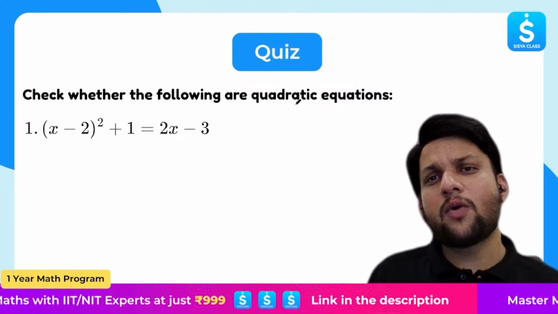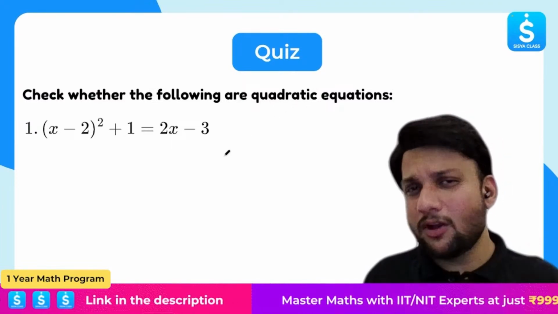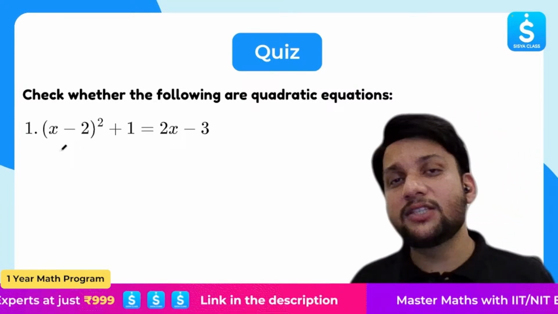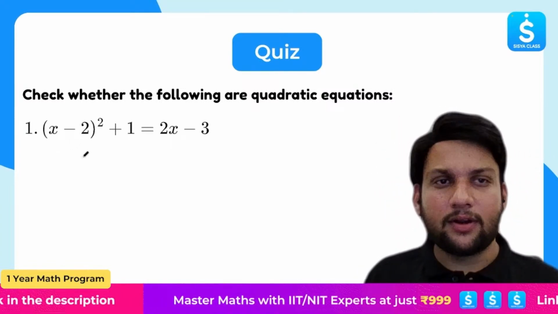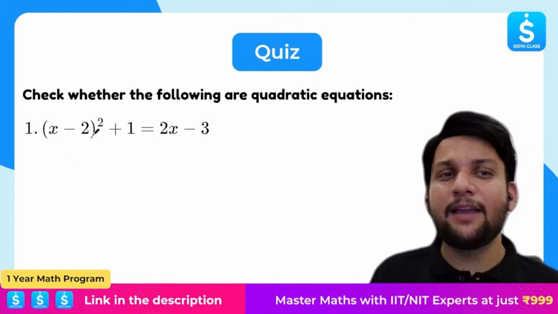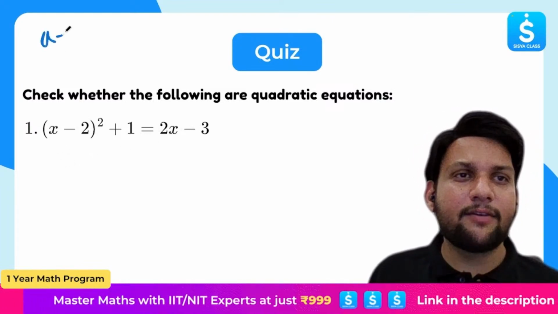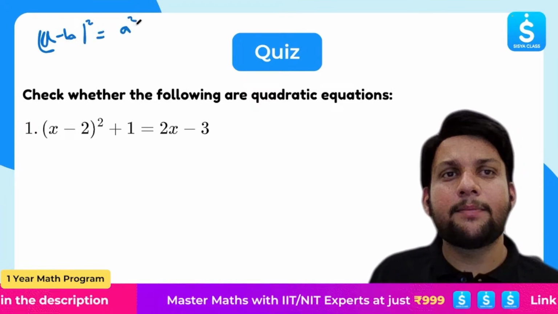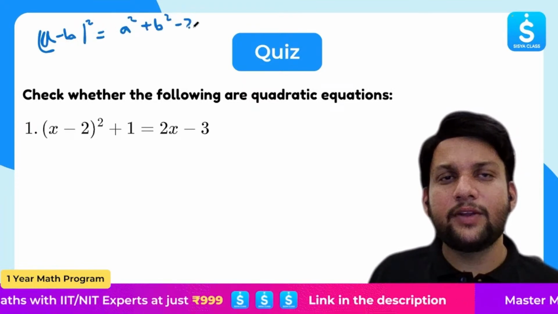Check whether the following are quadratic equations or not. So I'm going to solve some more questions. Pause this video, solve this question, and see whether your answer is right or not. We have (x minus 2) whole square plus 1 equals 2x minus 3. Again, same thing, (a minus b) whole square. I'll write it here one more time: (a minus b) whole square is equal to a square plus b square minus 2ab.